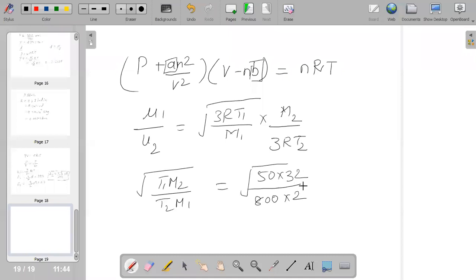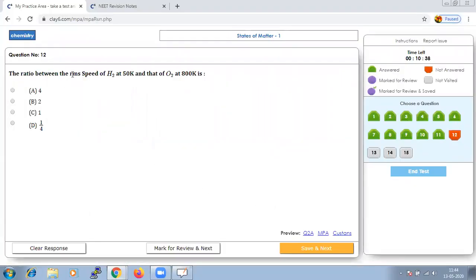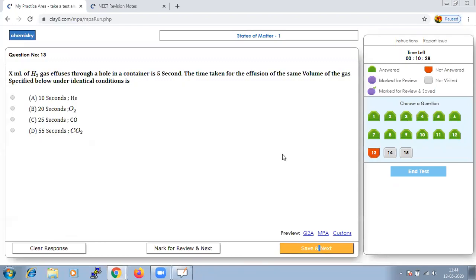When we calculate and take the square root of it, we get the value to be 1. So the answer should be C. Let us save that and go to next.